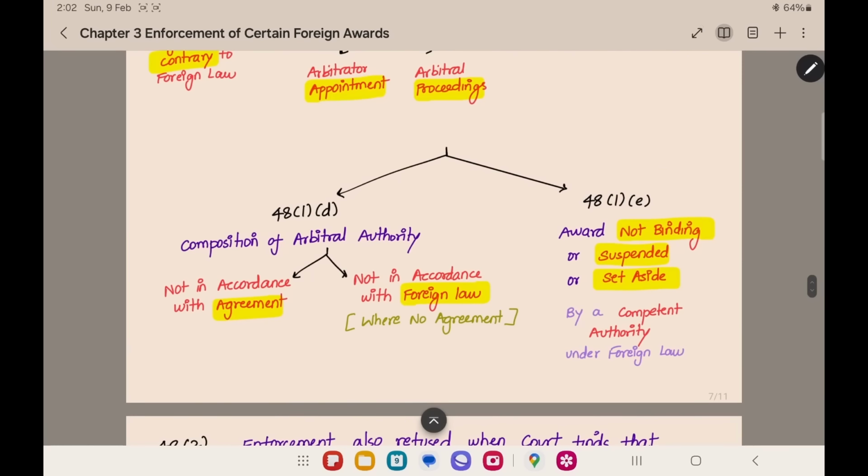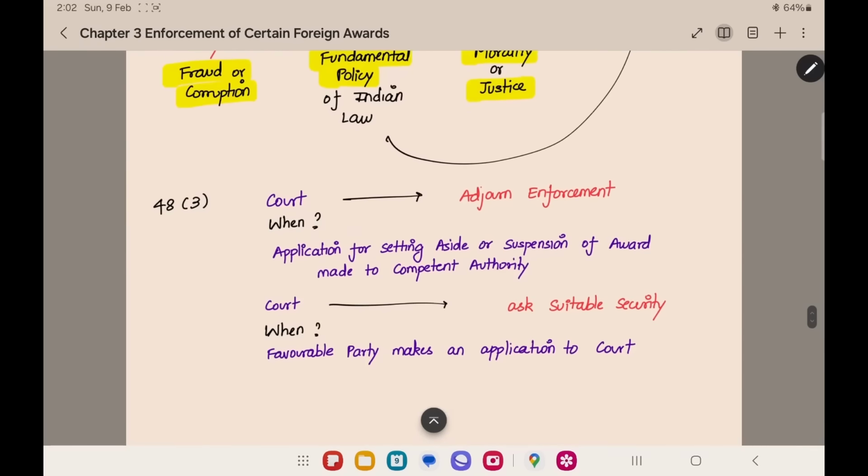In the above section we saw that if a competent authority under foreign law sets aside the award or suspends the award, we cannot enforce the foreign award in India. So if you have filed an application for suspending the award under foreign law, and that application is still pending, the competent authority will make the decision on the application later. Now here there is a problem relating to the suspension of the award. We do not know whether the award will be suspended or not. In this case, we have to come to the court and say that adjourn the enforcement. I have filed an application for setting aside of the award. If you say like that, the court will adjourn the enforcement.